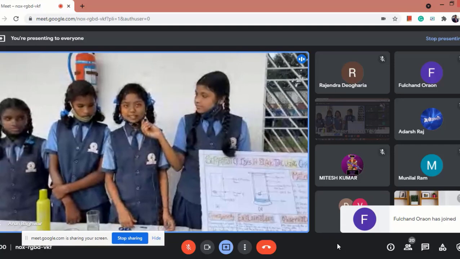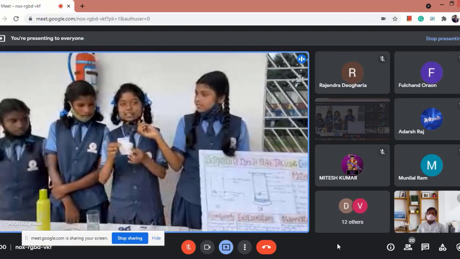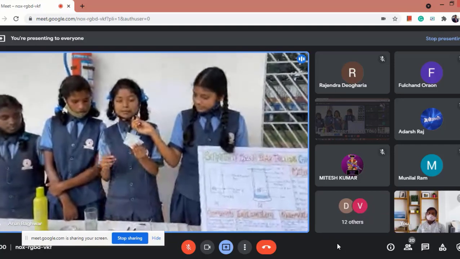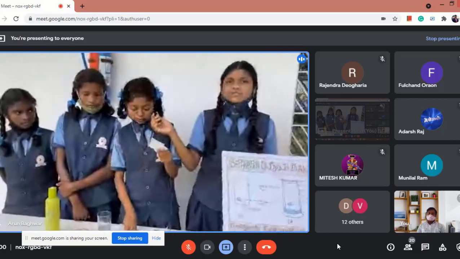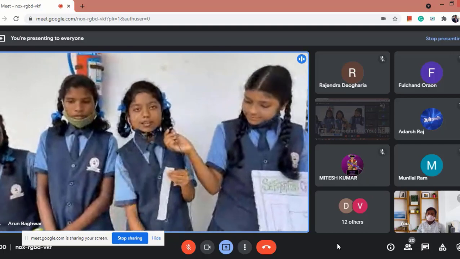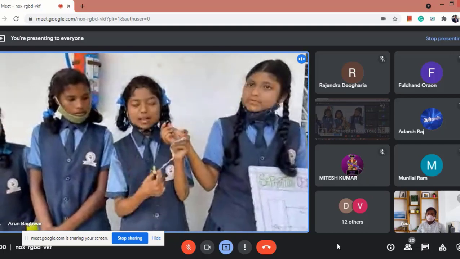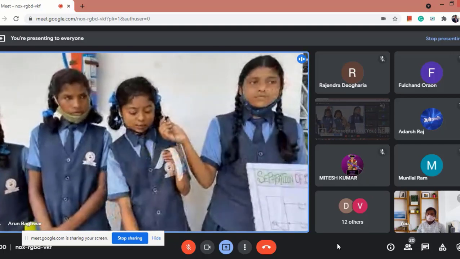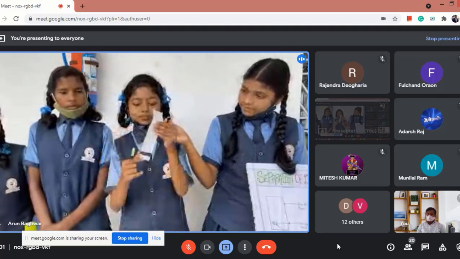Now I am going to explain the activity. First of all, we will take a tissue paper and with the help of scissors we have to cut a piece of tissue paper like this. After that we have to take a sketch pen and, at about 3 centimeters from the bottom of the tissue paper, we have to make a line like this.